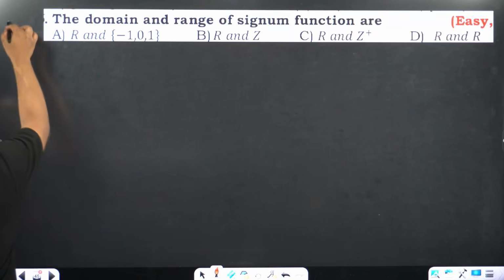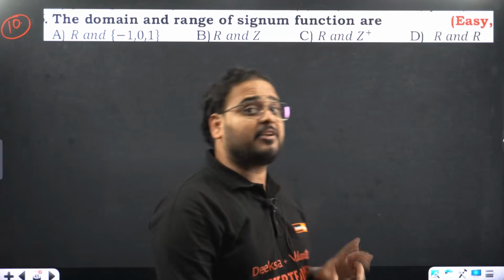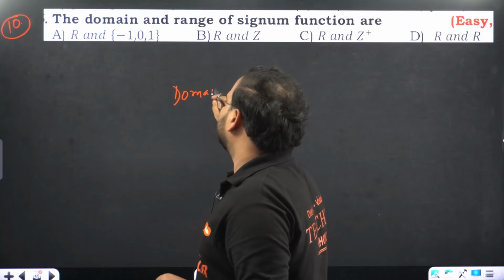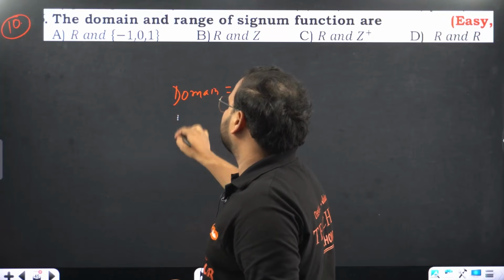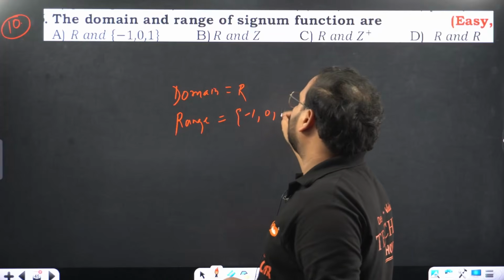Question number 10. Domain and range of signum function. Signum function I just taught right now. Domain is all real. What about range? Hope you all remember. Minus 1, 0 and 1.